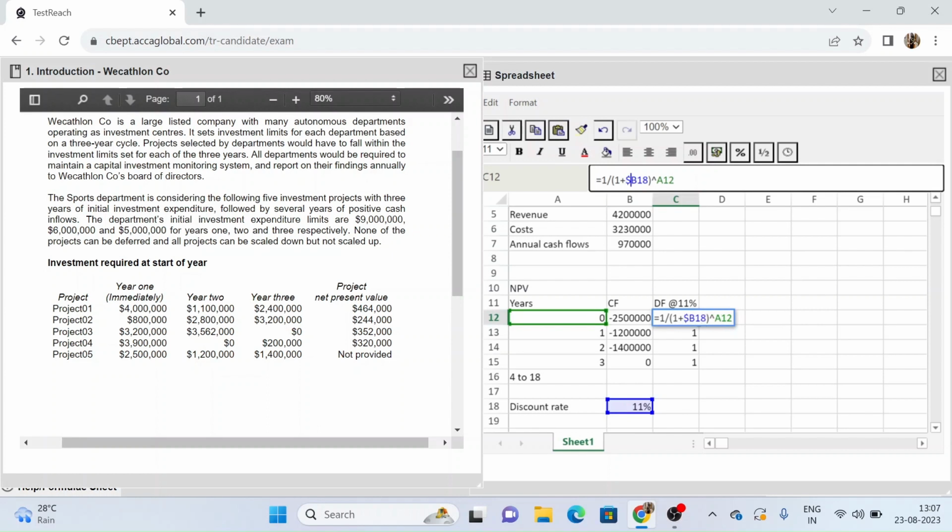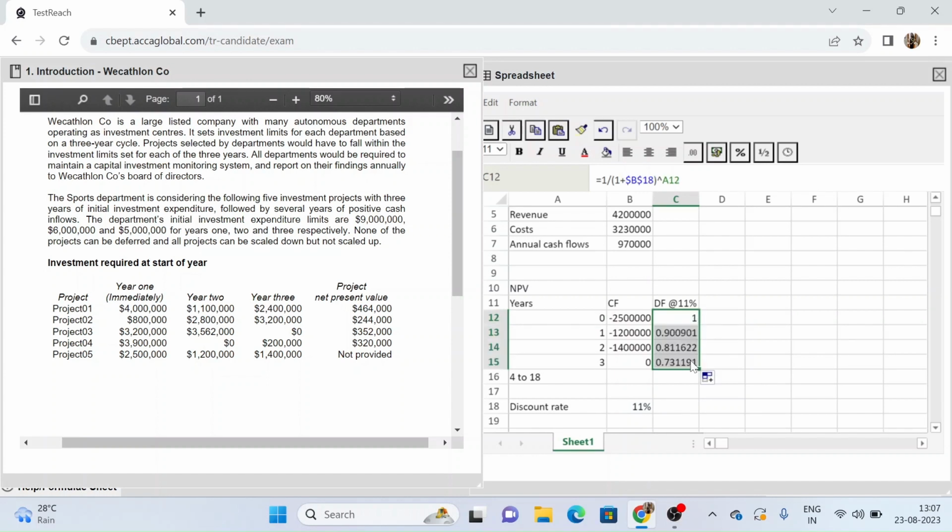If we fix it, we will get the right answer. So I'm fixing cell B18, and now I will drag this down. Right, so now I have my discount factors with me. So these are my discounted cash flows in this column: this multiplied by this is my discounted cash flow. Similarly, I can drag this down, and I have my discounted cash flows as well.